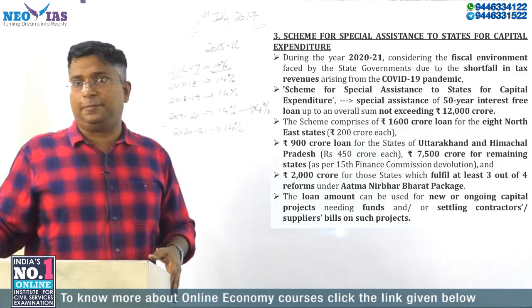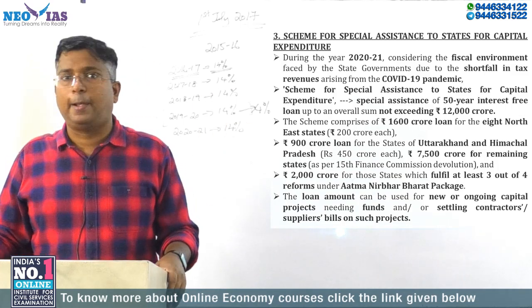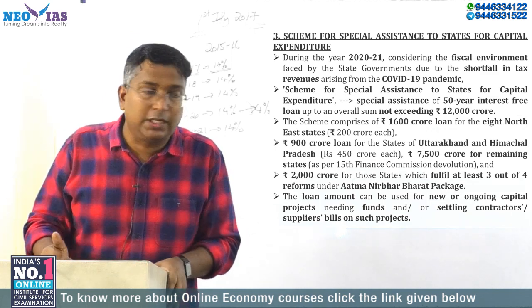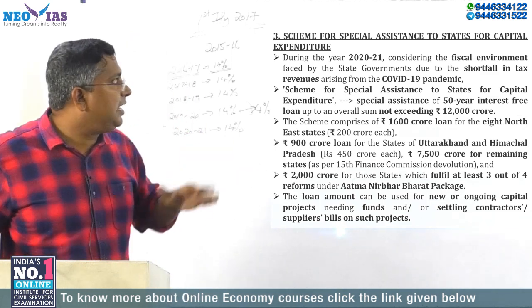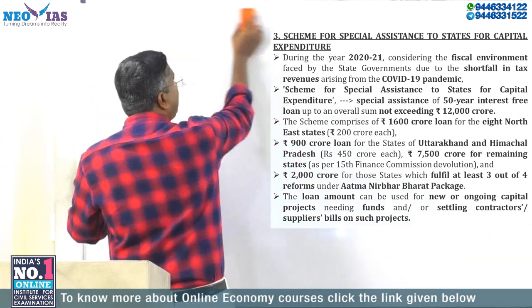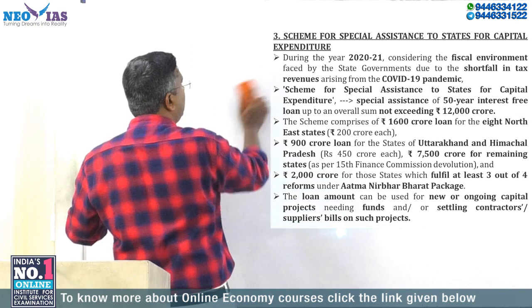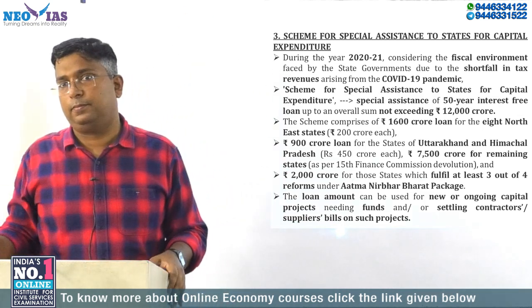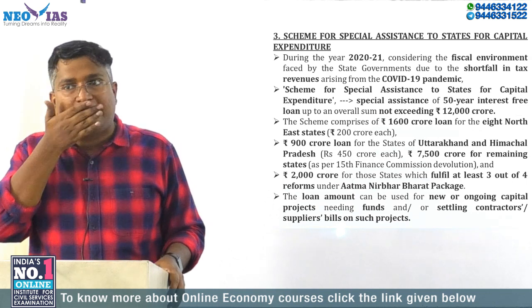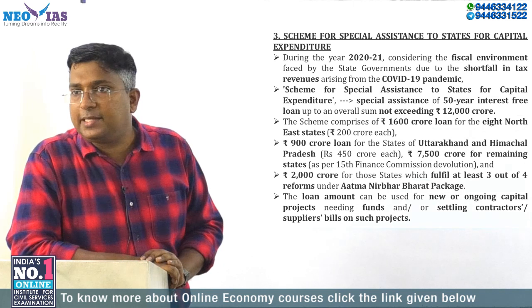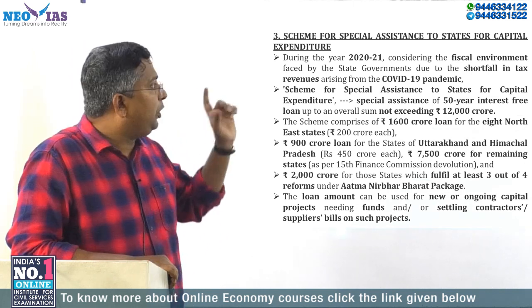Now the third measure. Okay. This is a scheme. So the Centre has introduced a scheme for special assistance to states for capital expenditure. Scheme for special assistance. So you have to understand, okay?